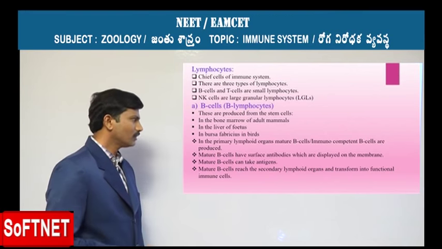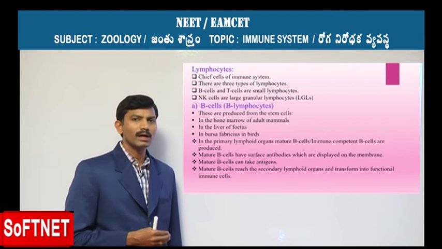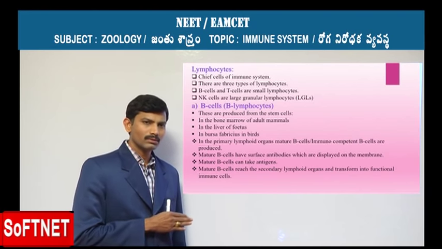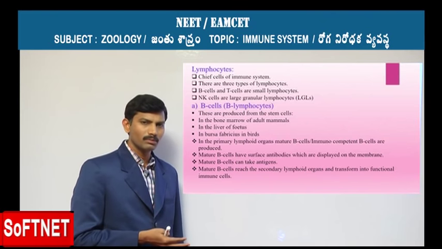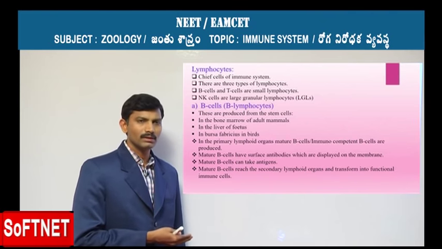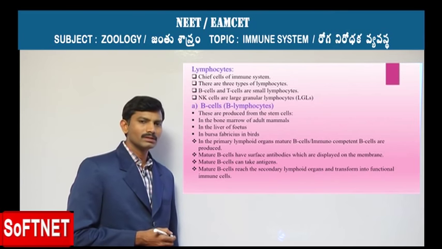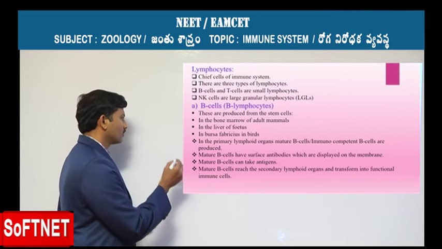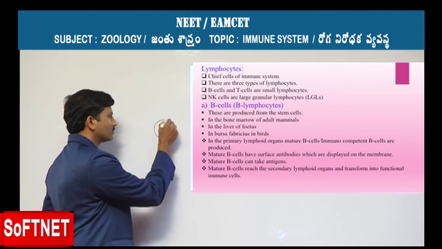So in the primary lymphoid organs, these B lymphocyte cells undergo maturation. Lymphocytes are produced from the bone marrow, but their site of maturation is also the bone marrow in mammals, whereas in birds their maturation is at the bursa of Fabricius. That is the only difference.